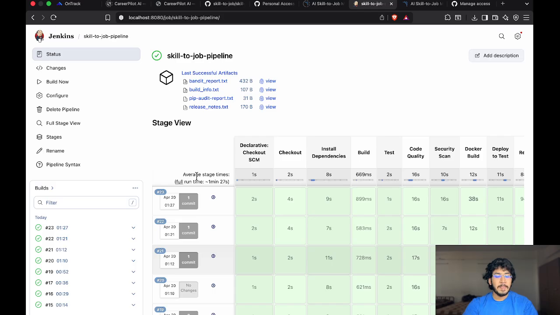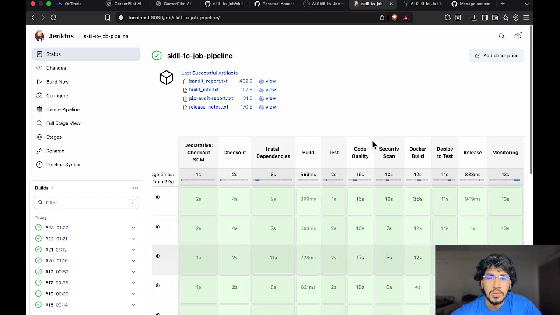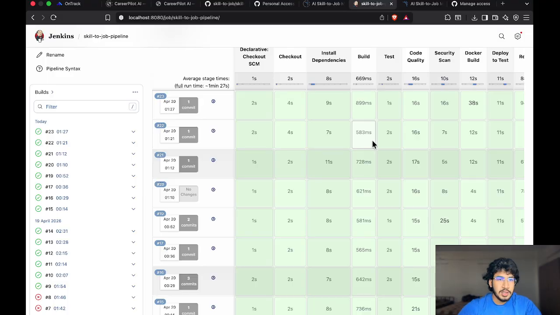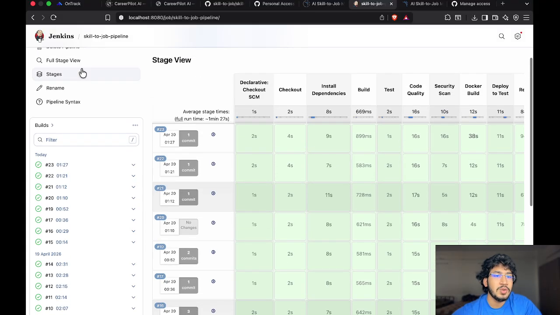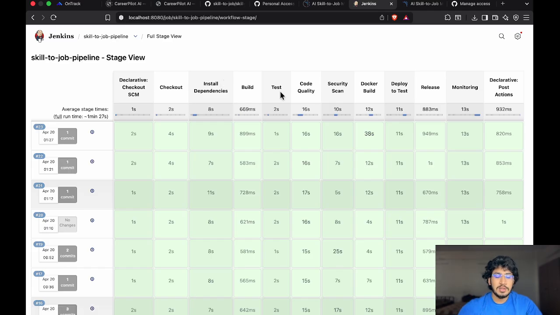So after that, let's discuss this job, or this pipeline, which I built here. Here is the pipeline I created for this project. You can see the history of all the builds on the left side. As you can see, all my builds are running successfully. Currently we are discussing build number 23, which I made just now. Each build ran over all the 7 stages and completed everything, as you can see here in the stage view. I will show you the complete stage view here. So this is my complete stage view.